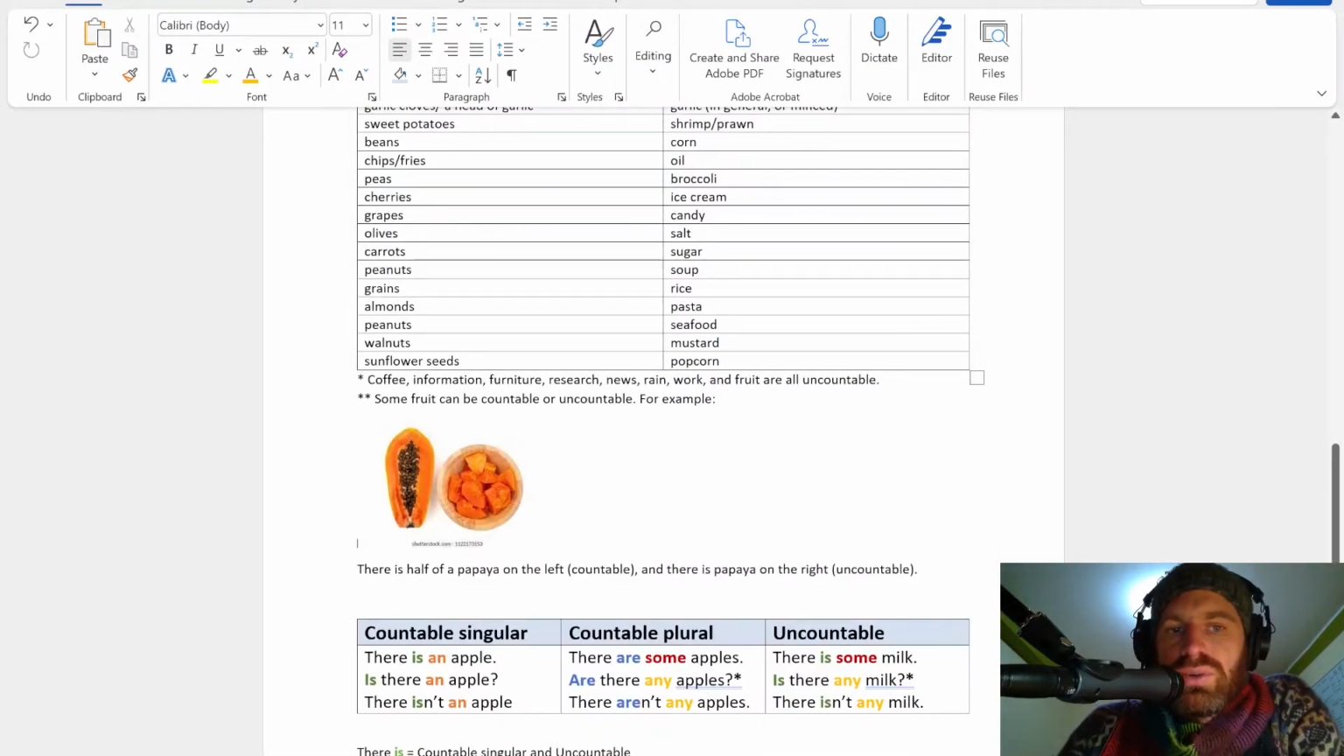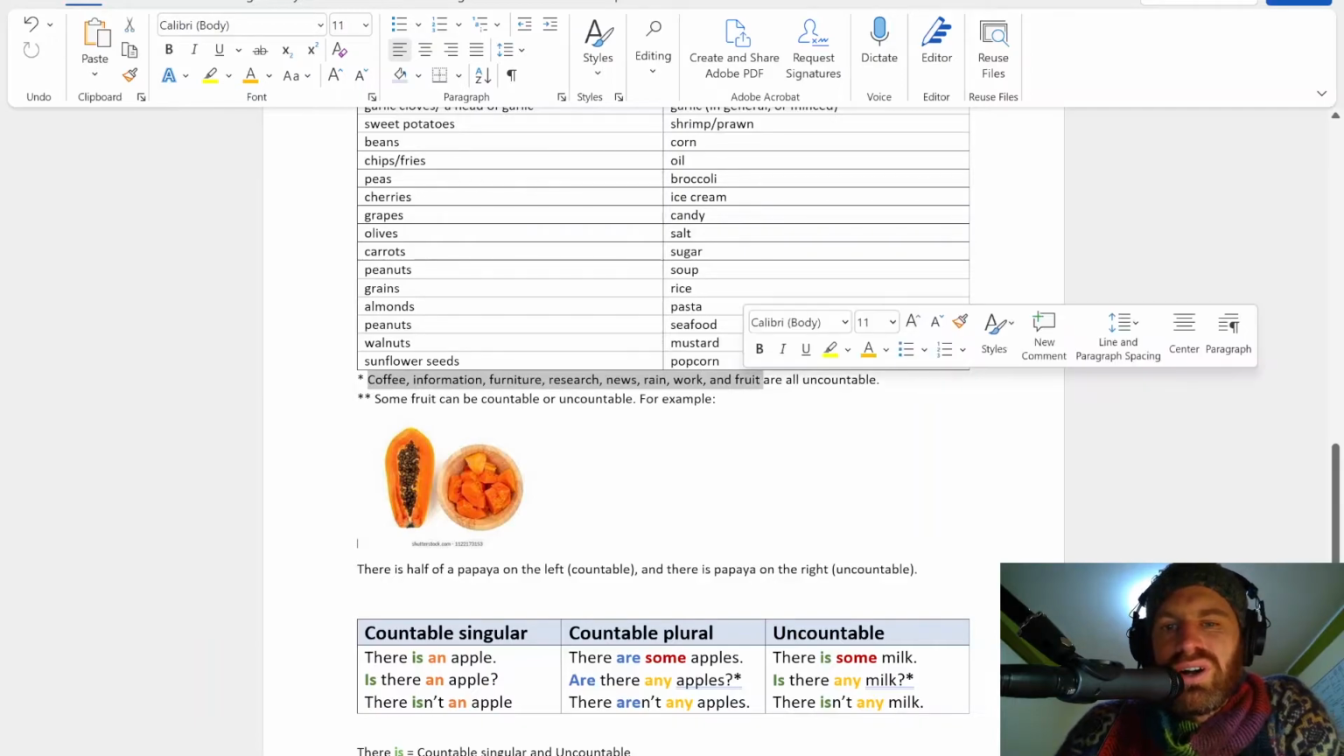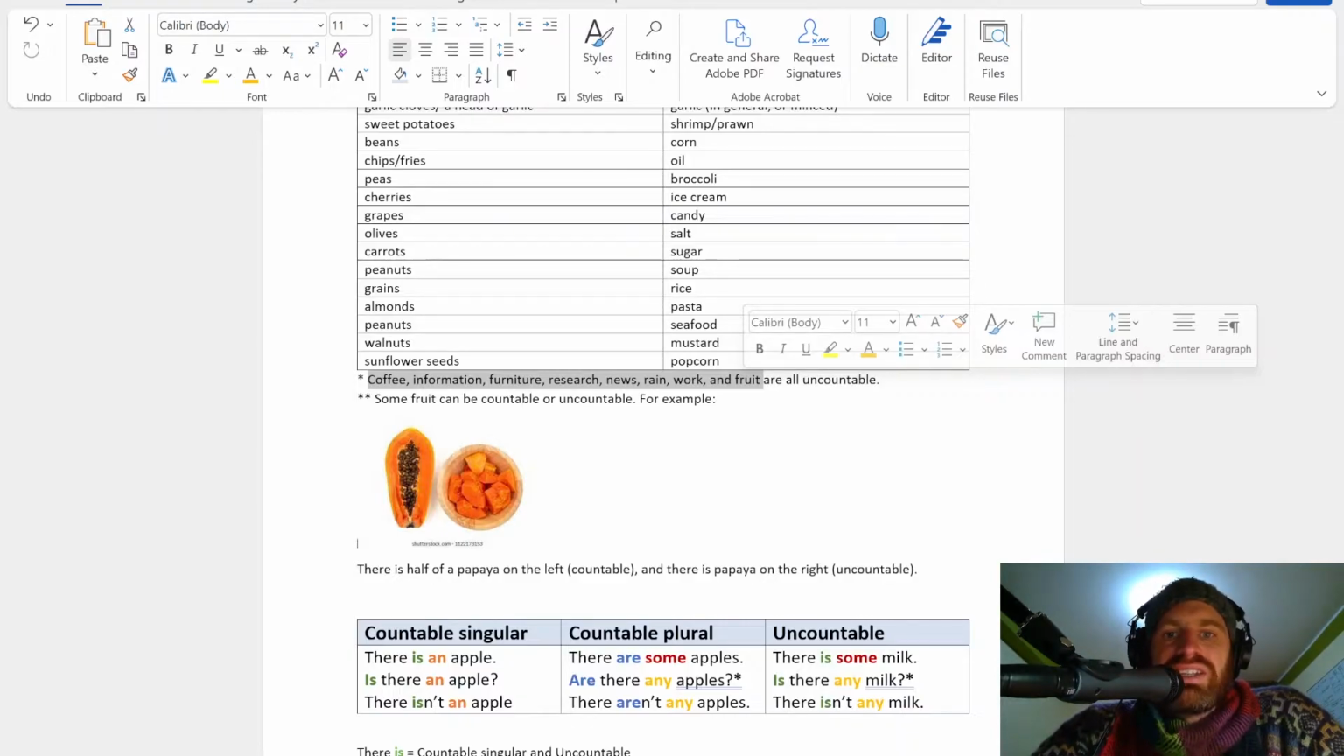Be careful with words like coffee, information, furniture, research, news, rain, work, and fruit. These are all uncountable. These are really common mistakes that people have a tendency to use as countable.